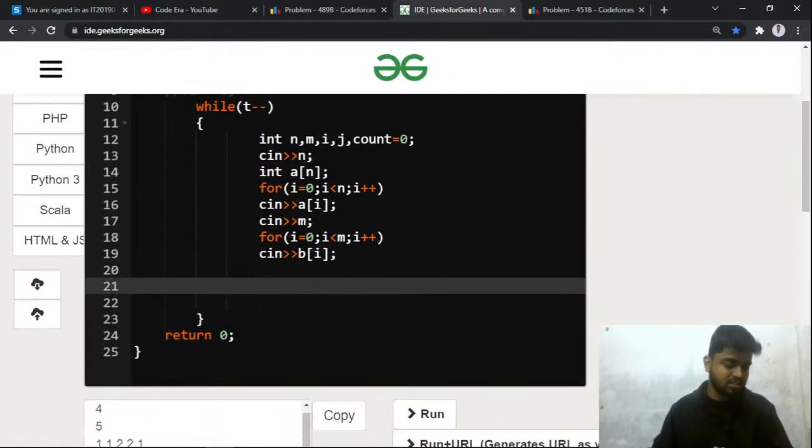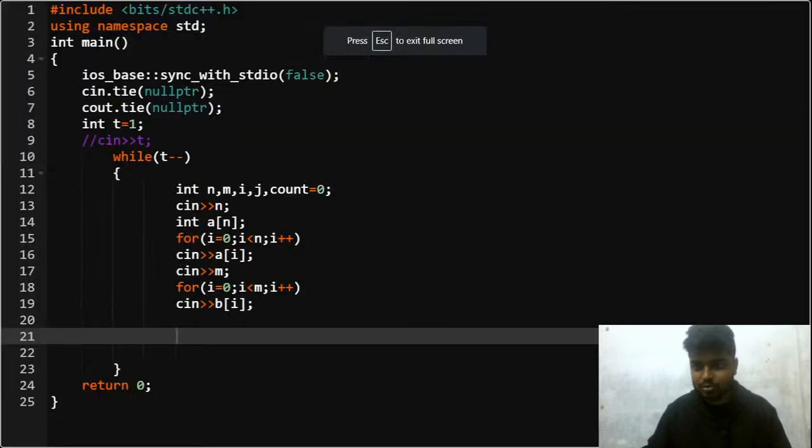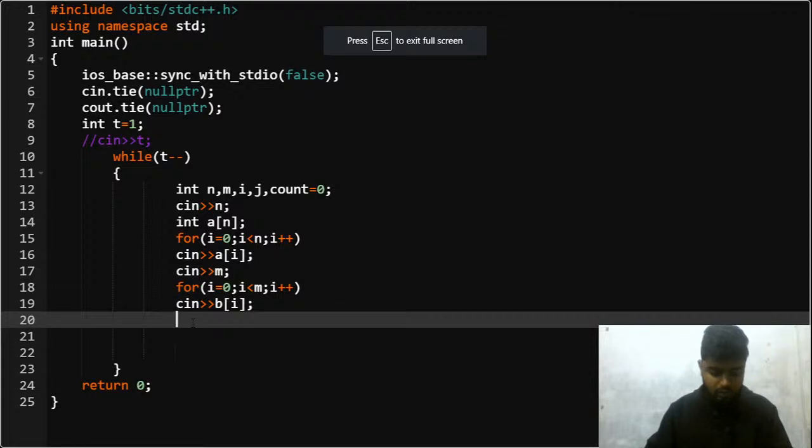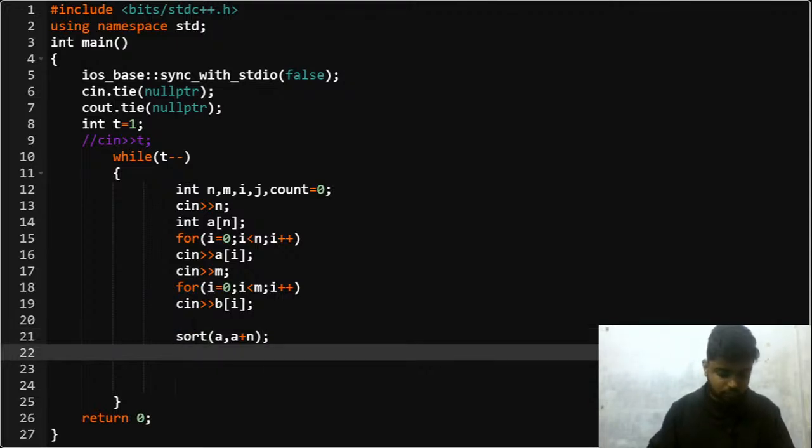And once this much part is done, what will I do next? Let me just zoom in so that it is visible to you all as well, right? Yeah, so I'll sort both the arrays, that is a comma a plus n, and you can do that, but I will be using a visited array as well.